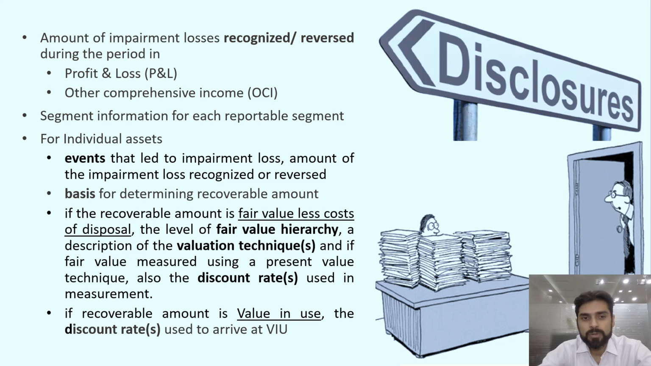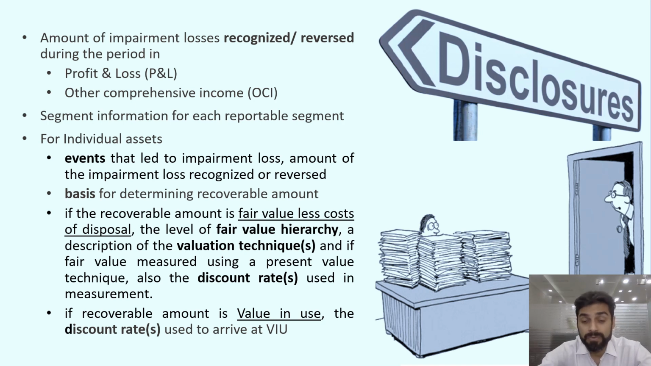Then finally we have the disclosure. The amount of impairment loss, whether recognized in P&L or OCI, whether recognized or reversed, is to be disclosed in the financial statements. Segment information for each reportable segment has to be reported. For individual assets, you have to disclose the event that led to the impairment loss, the circumstances which triggered the impairment loss, and why the impairment loss is recognized or reversed, and your basis of determining the recoverable amount.